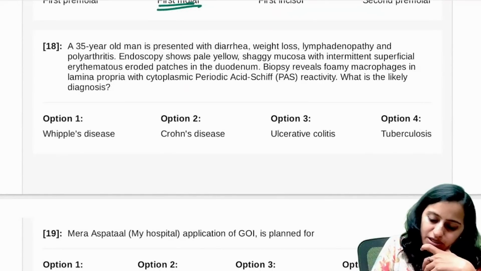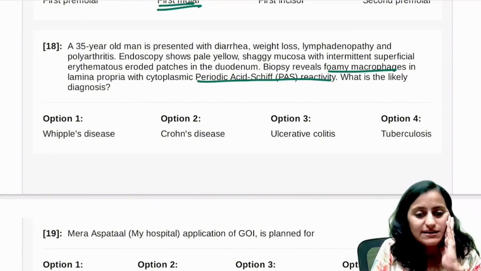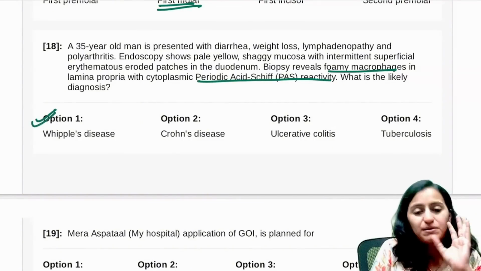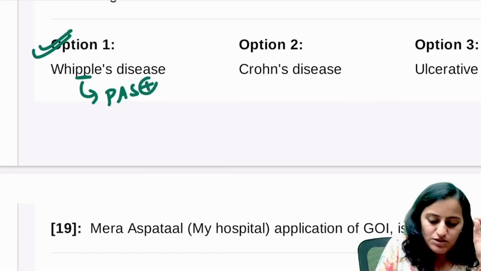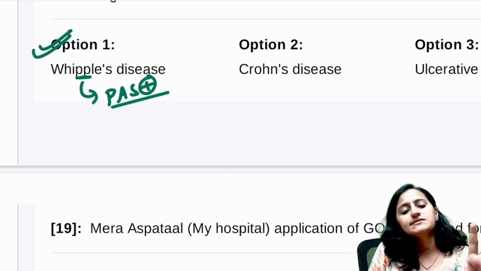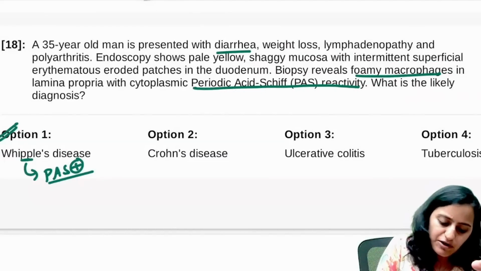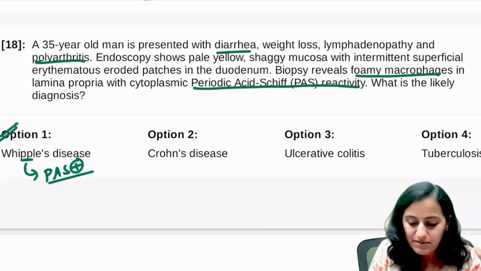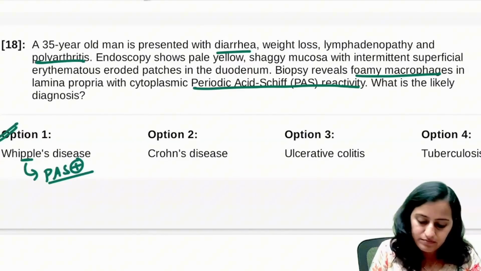Next one, the clue here is foamy macrophages with PAS positive. This is the most important clue telling you this is Whipple's disease. Remember it as Whipple's, PP. PAS positive foamy macrophages are seen in Whipple's. In Whipple's, they generally give a history of diarrhea with lymphadenopathy and arthralgia. There can be cardiac manifestations also. PAS positive, very, very important.